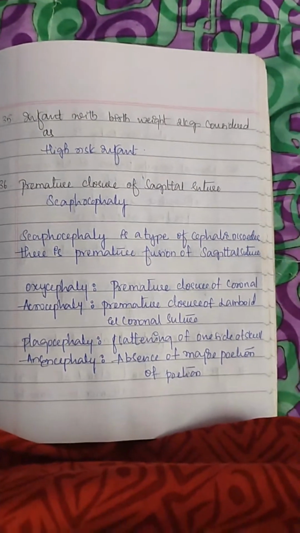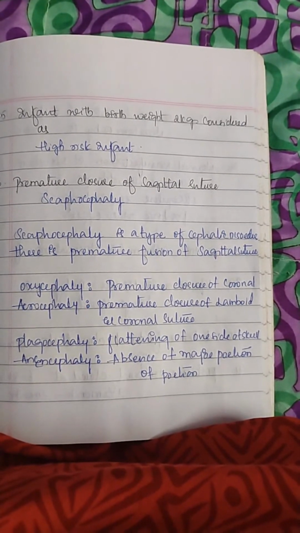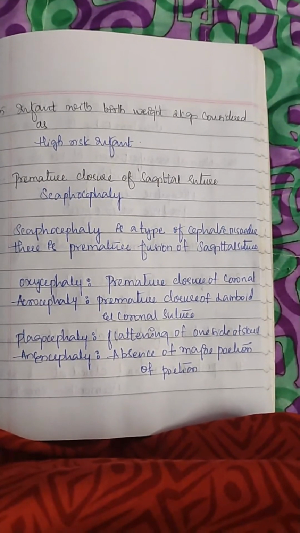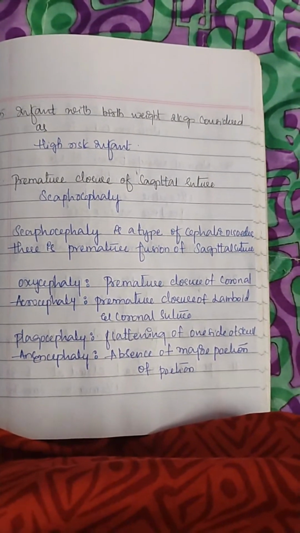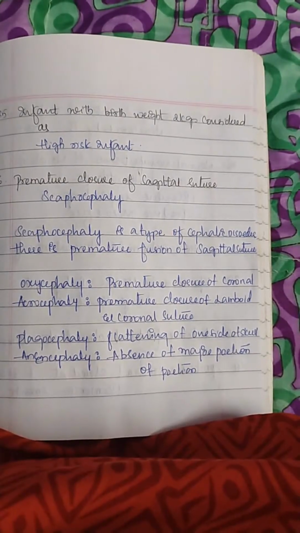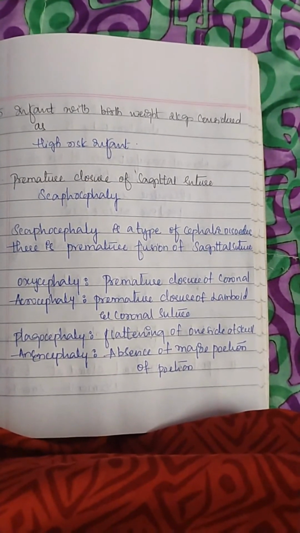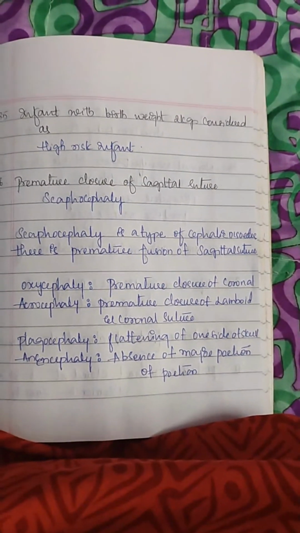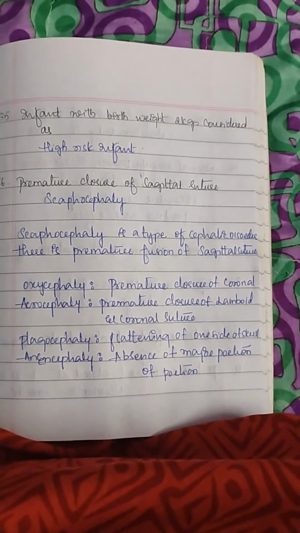Premature closure of the sagittal suture is called scaphocephaly. Scaphocephaly is a type of cephalic disorder characterized by premature fusion of the sagittal suture. Premature closure of the coronal suture is called oxycephaly. Premature closure of the lambdoid and coronal sutures is called acrocephaly. Flattening of one side of the skull is called plagiocephaly. Absence of a major portion of the skull is called anencephaly.